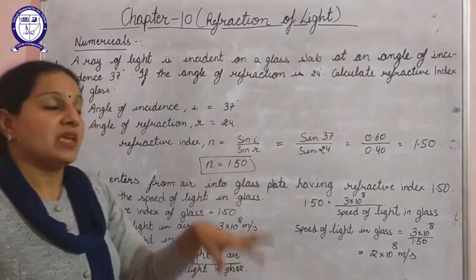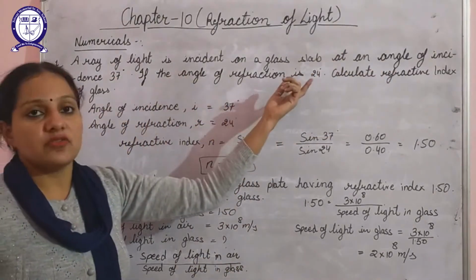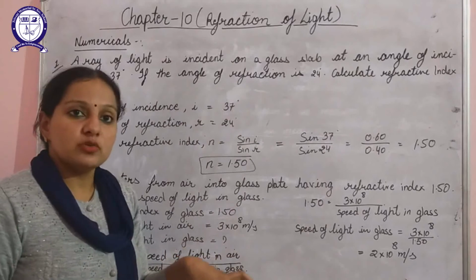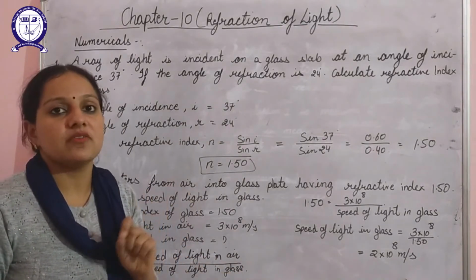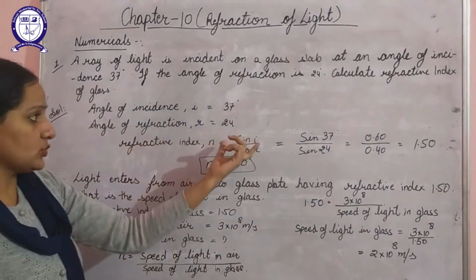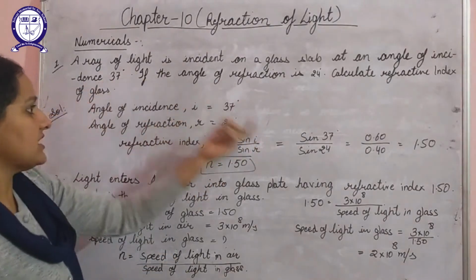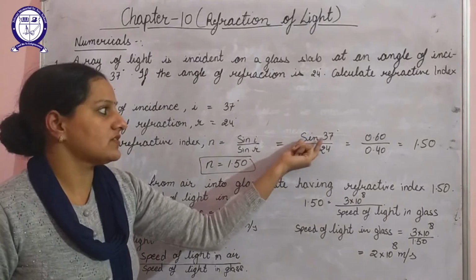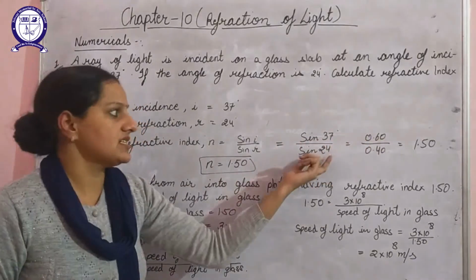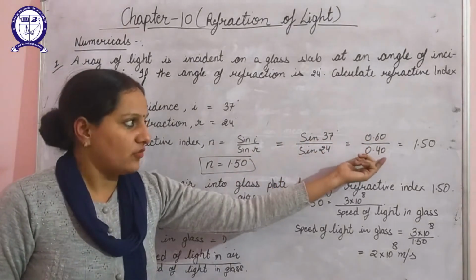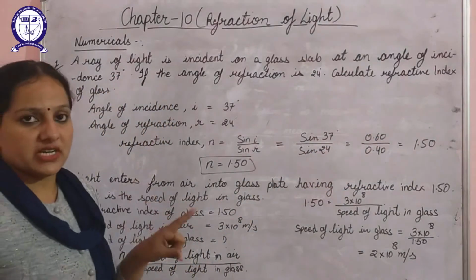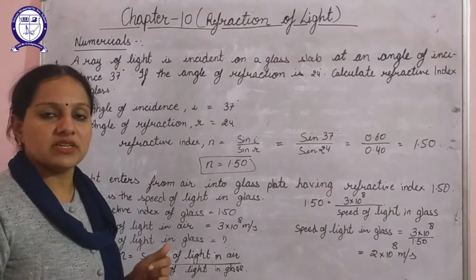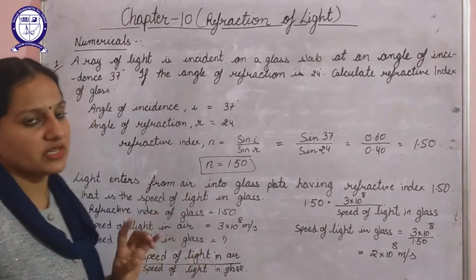We know here the angle of incidence and angle of refraction are given. So we'll use the formula of refractive index in terms of the sine of angle i to the sine of angle r. So this is the formula. By substituting these values here, the value of sine 37 being 0.60 and sine 24 being 0.40, on solving we'll get it to be 1.50. We know that refractive index is a ratio of two similar quantities, hence it will not have any SI unit.